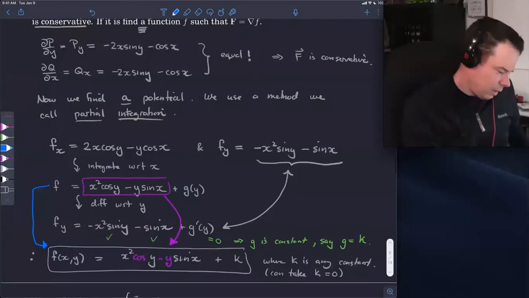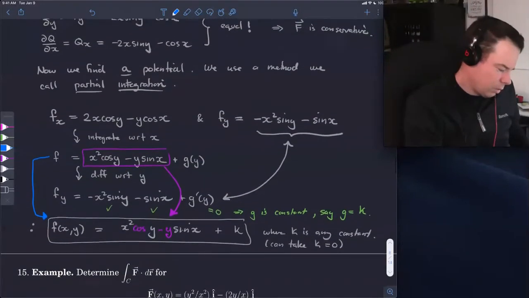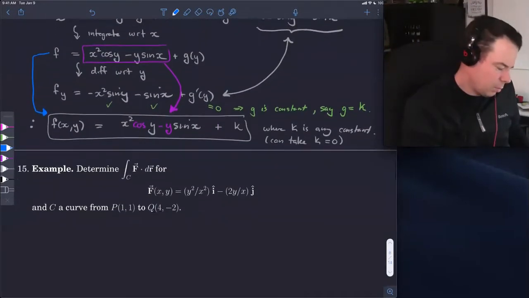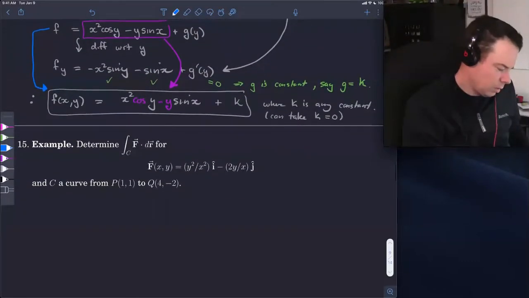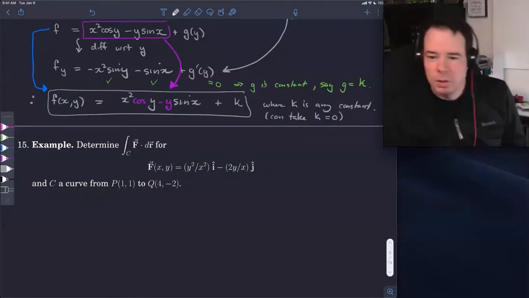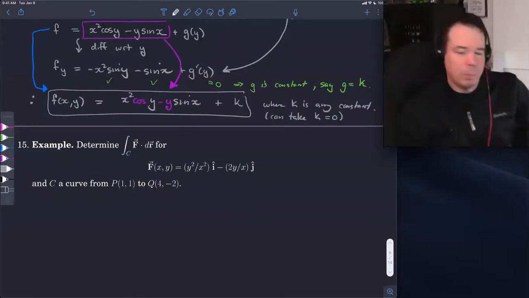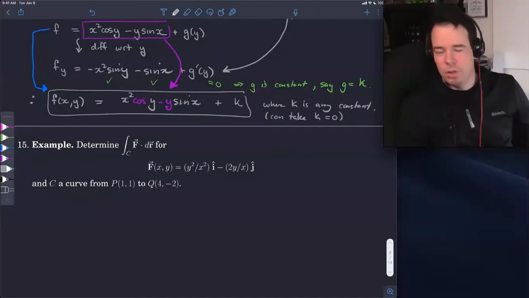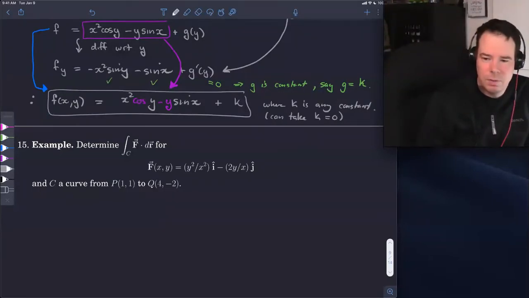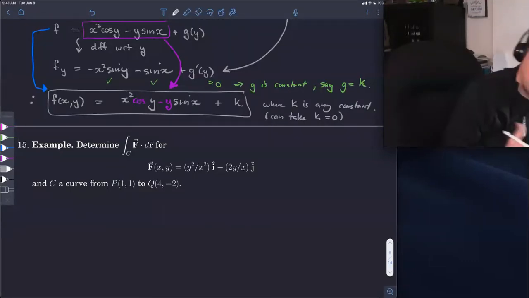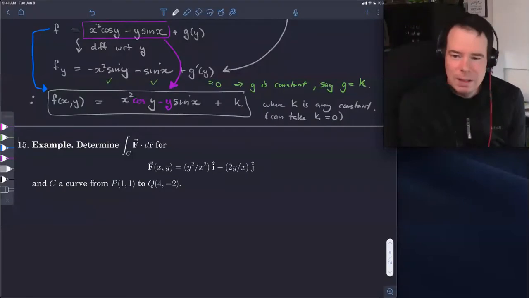All right, so now we've got a method, partial integration, to compute these potential functions. So let's go ahead, I'll leave some of that exposed still in case you're still writing. So now we can go ahead and do an example like this. Determine the line integral for this vector field where C is a curve from the point 1, 1 to the point 4, negative 2. So notice we're not even given a parameterization for C.